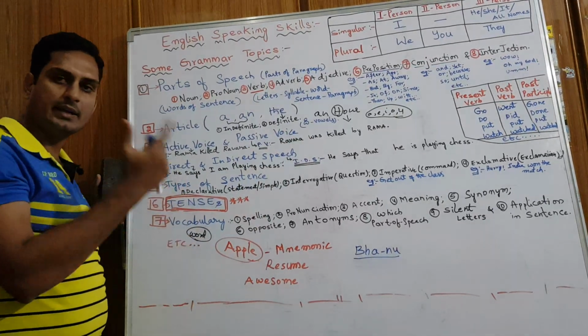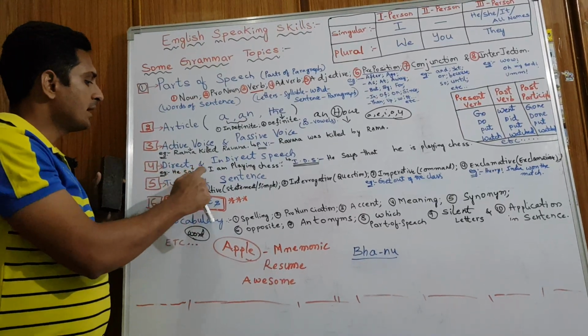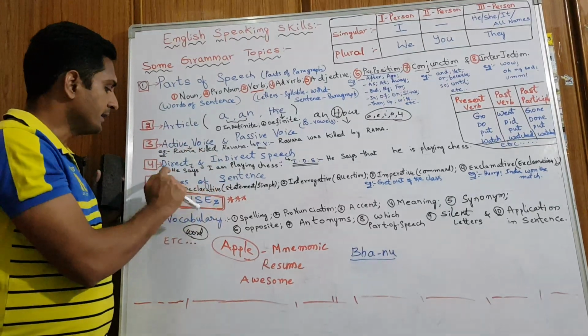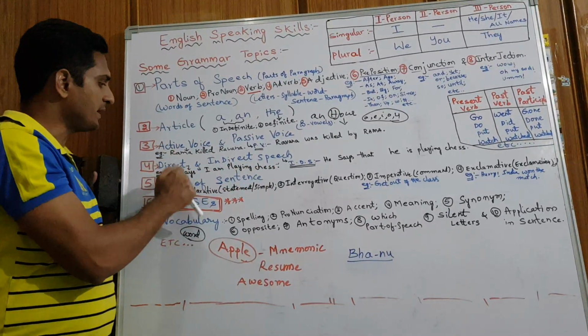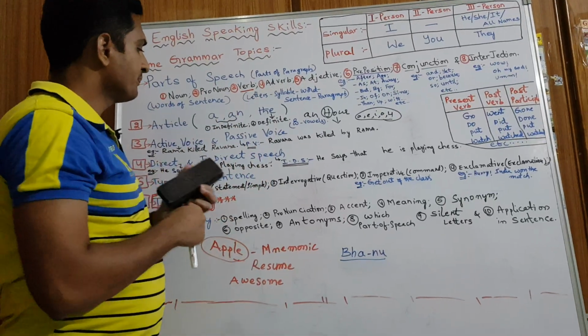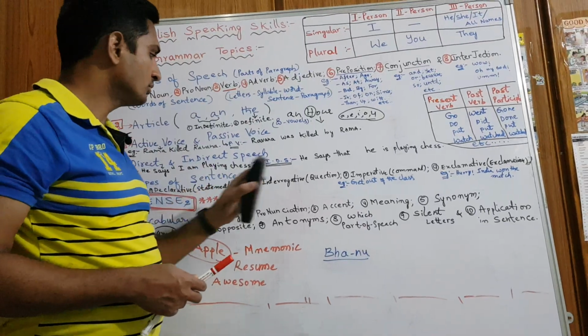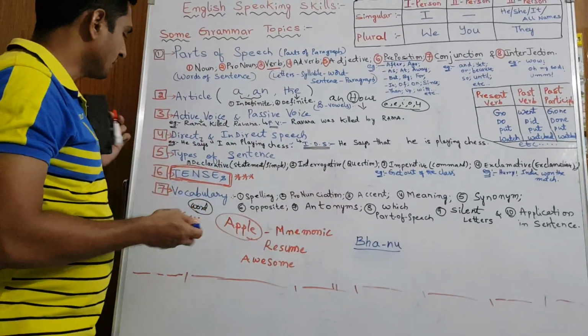Then we have direct and indirect speech. A direct speech example is: he says, in double quotation, "I am playing chess." That is direct speech. In indirect speech, he says that, the double quotation we should remove. He says that he is playing chess. Both are present tense only, right?